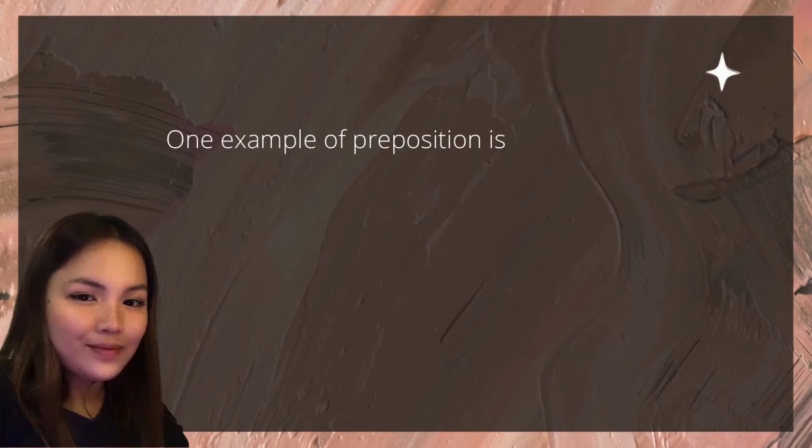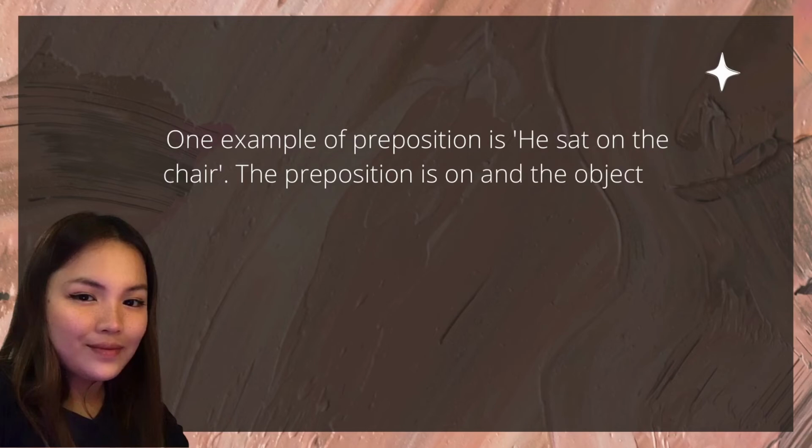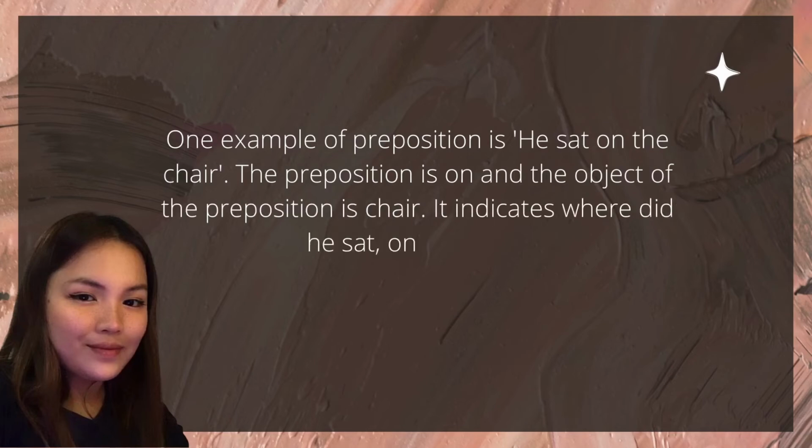One example of the preposition is, he sat on the chair. The preposition is on and the object of the preposition is chair. It indicates where he sat, on the chair.